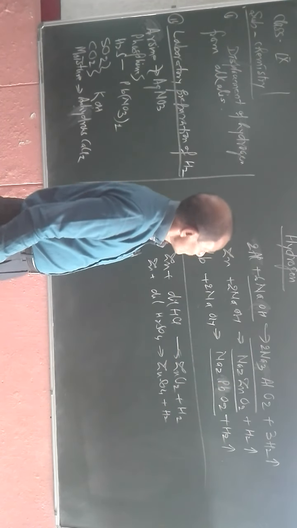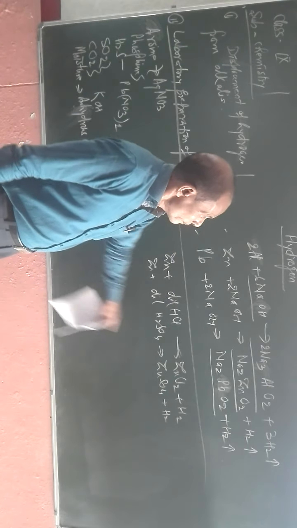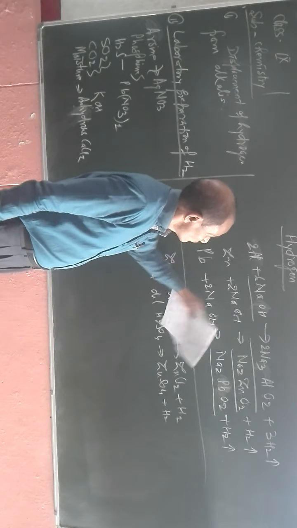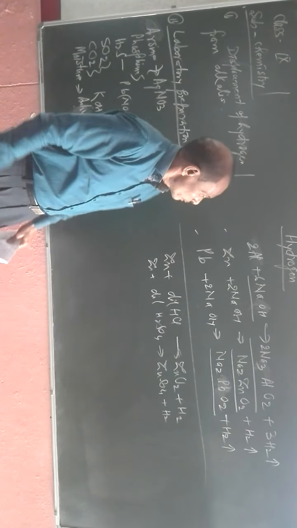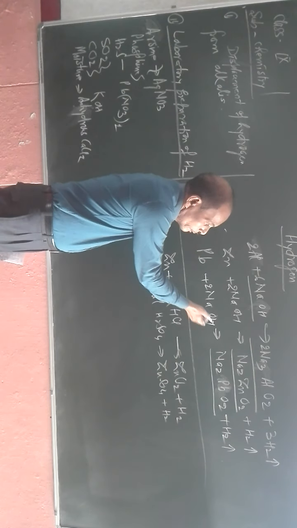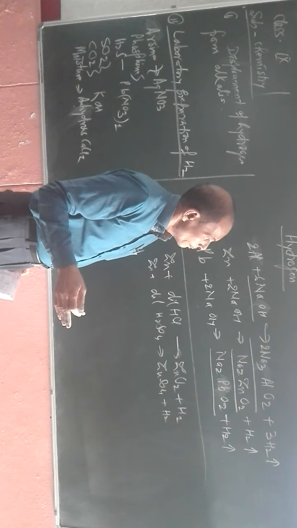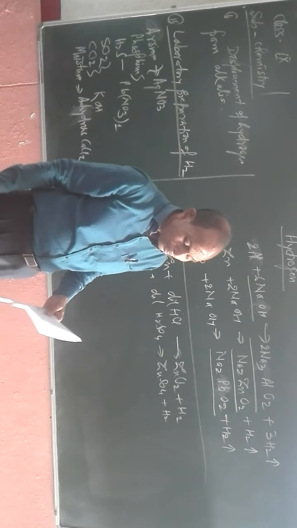So aluminium reacts with the alkali to form sodium aluminate. Zinc reacts with sodium hydroxide to form sodium zincate. Lead reacts with alkali to form sodium plumbate. Along with these compounds, they also produce hydrogen gas.